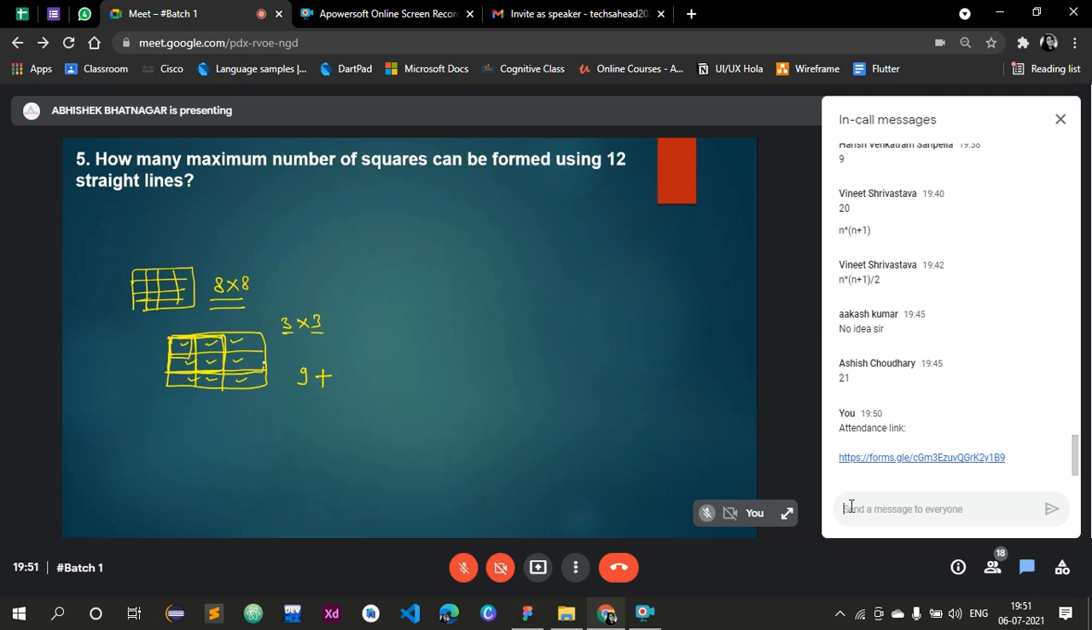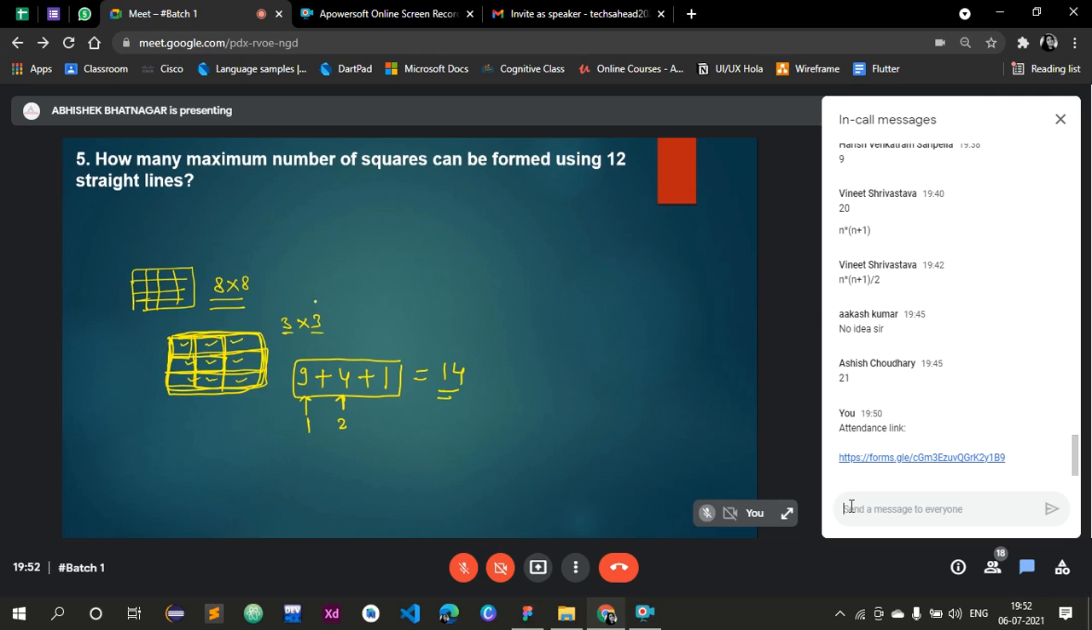So this one: 1, 2, 3, and 4. For 2 units, we get 4 squares. For 1 unit, we are getting 9 squares. For 3 units, 1, 2, 3, we are getting only 1 square. So the total number of squares is 9 plus 4 plus 1, that is equal to 14 in a 3 cross 3 chessboard.